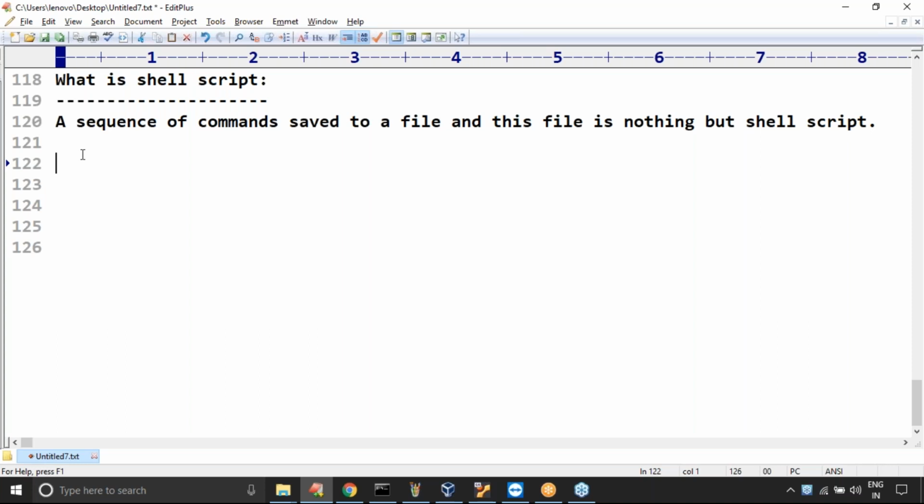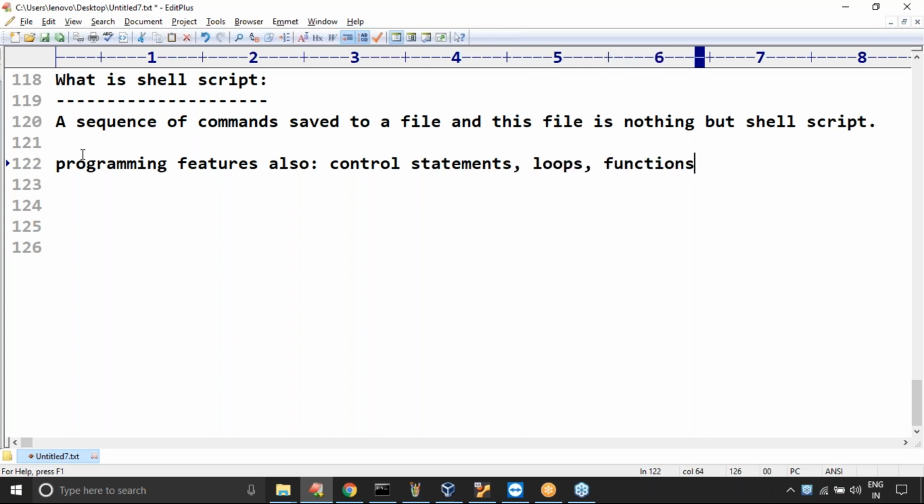Control statements, loops, the switch case statement, functions, and arrays. All these programming features you can happily use inside the script. Remember this.